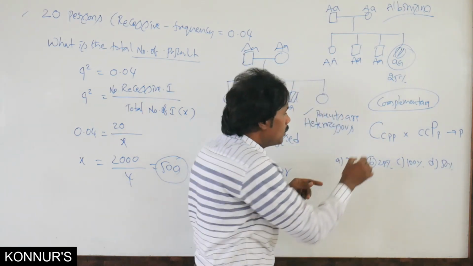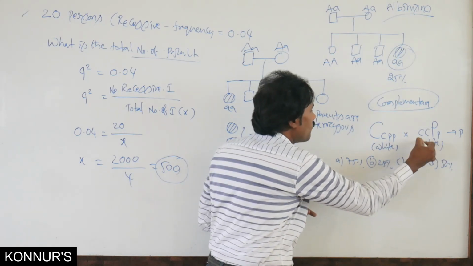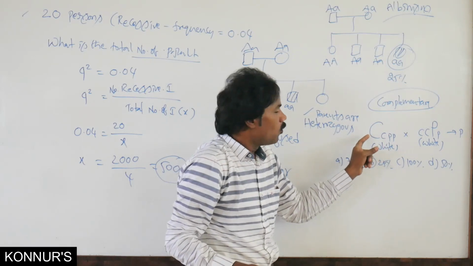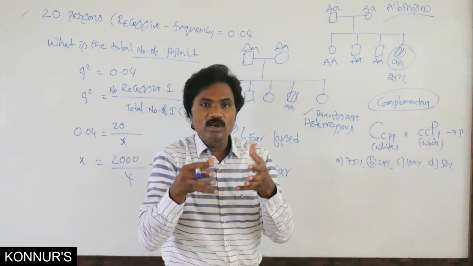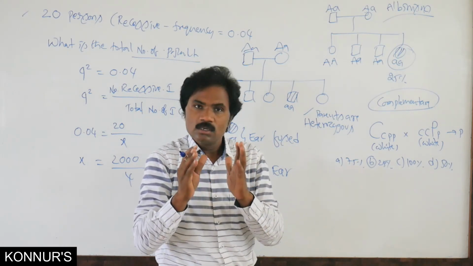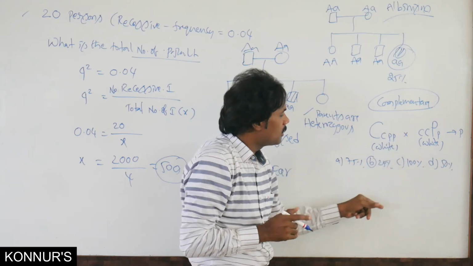What is the possibility? This is a white color flower. According to complementary gene action, only when capital C and capital P combine does the flower color of sweet pea become purple. What is the possibility here?